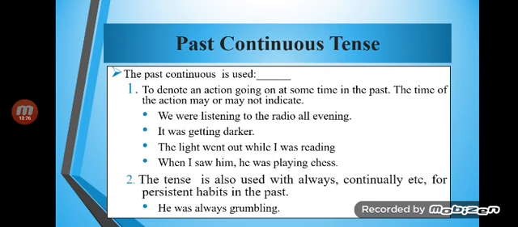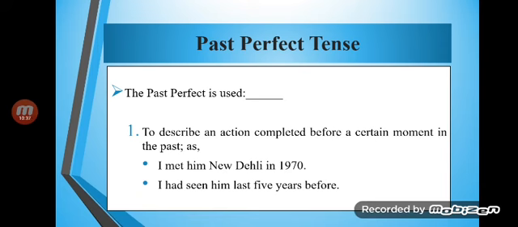And I have told you people that the tense is also used with always, continually, for persistent habit in the past. Now came the past perfect tense. The past perfect is used to describe an action completed before a certain moment in the past, as I met him in Delhi in 1970. I had seen him last 5 years before. So past perfect tense shows an action that completed in the past before a definite time.